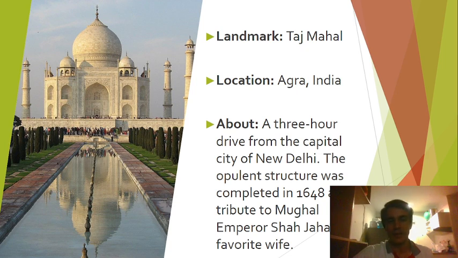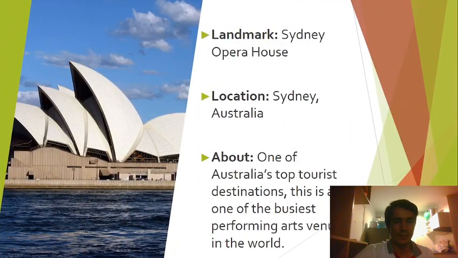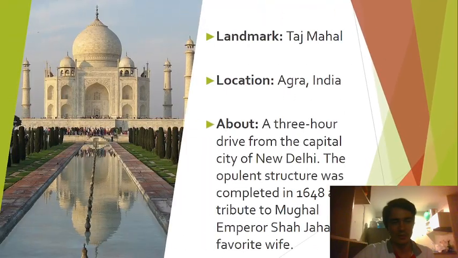A 3-hour drive from the capital city of New Delhi, the opulent structure was completed in 1648 as a tribute to Mughal Emperor Shah Jahan's favorite wife. Look at that. This monument was built for the king's, or Shah's, wife. Right? He built it for her. Indian monument, great landmark, one of the 7 wonders of the world, right?